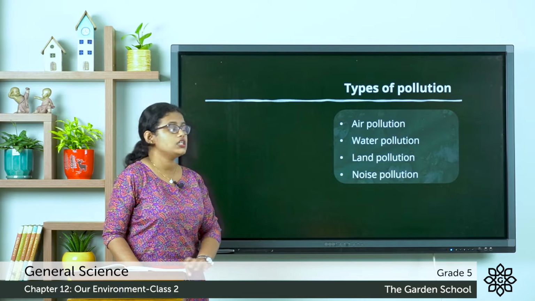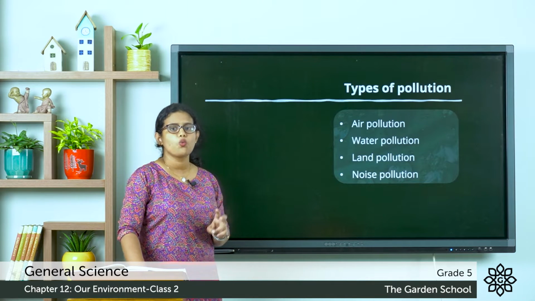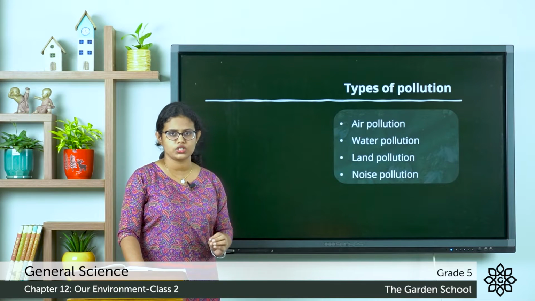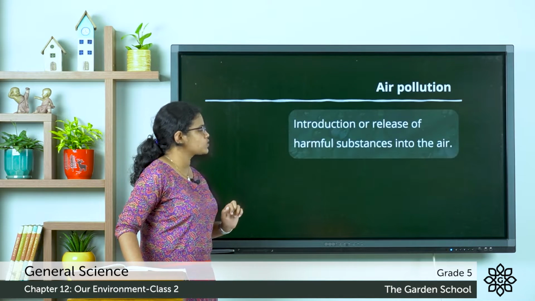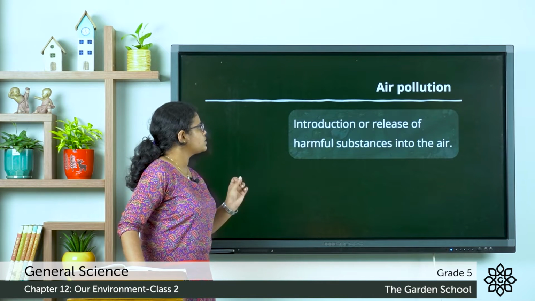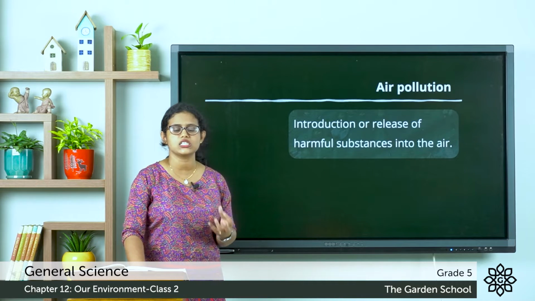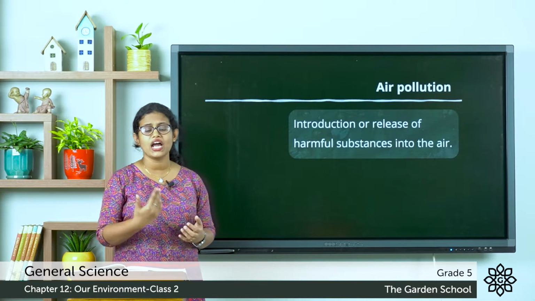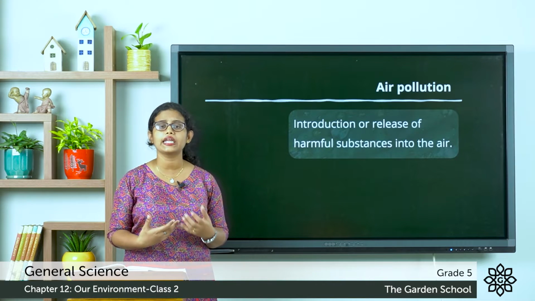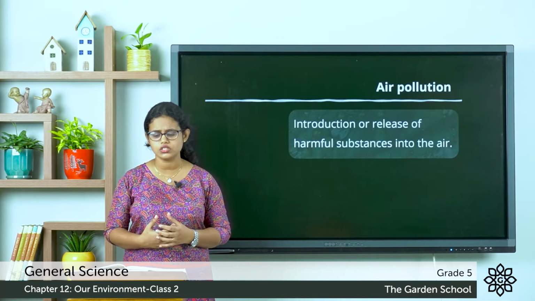So let's see the different types of pollution, that is air pollution, water pollution, land pollution and noise pollution. Starting with the first one, that is air pollution. Introduction or release of harmful substances into the air, that is called air pollution. When harmful substances are released into the air, it gets polluted. So that is how air pollution occurs.